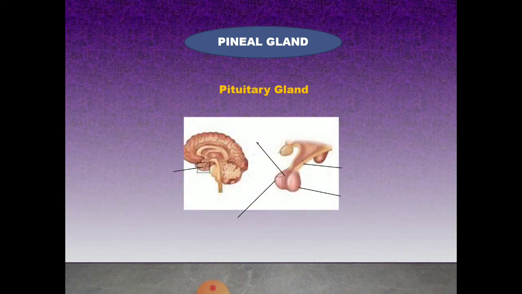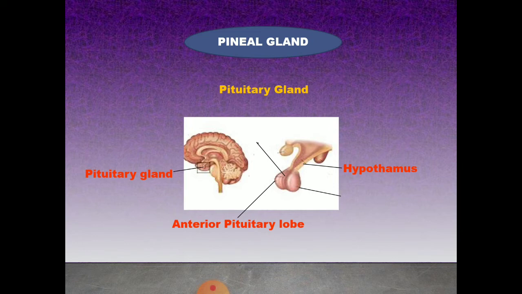Next gland, the pituitary gland, otherwise called hypophysis. It is pea-shaped. This pea-shaped gland is located at the base of the midbrain, attached to the hypothalamus by a pituitary stalk.